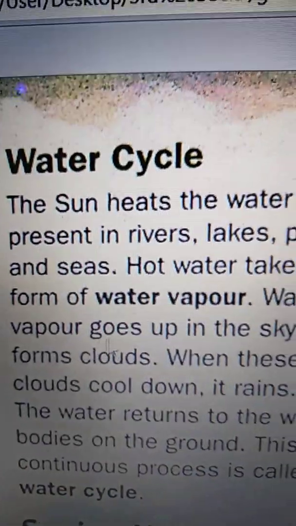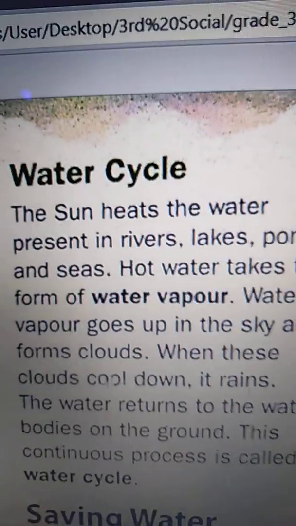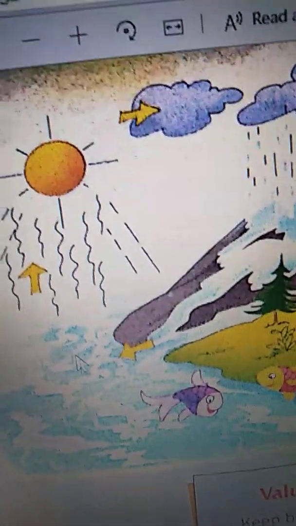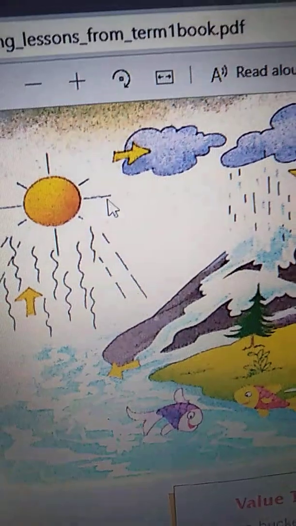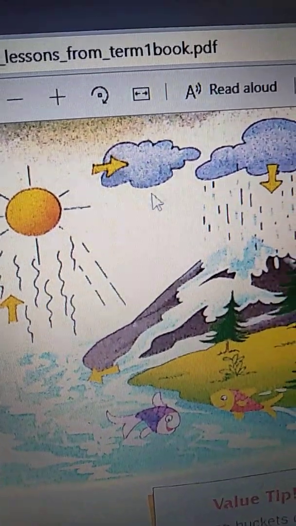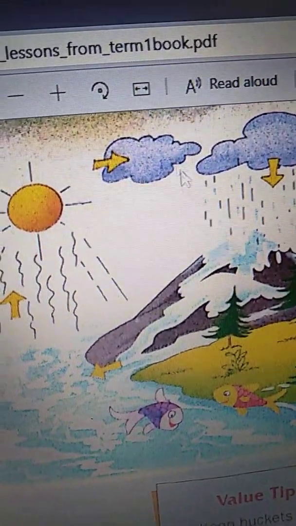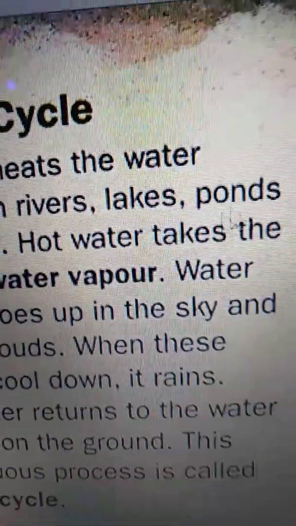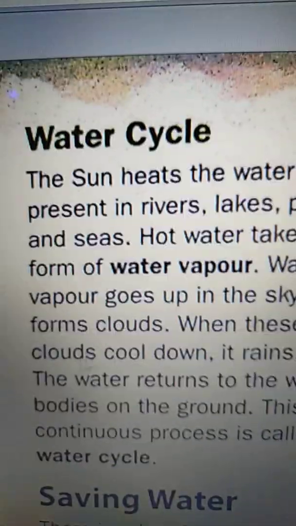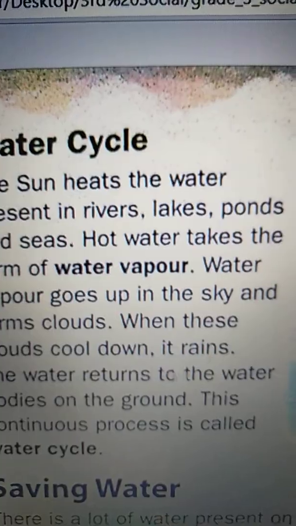Water vapor goes up in the sky and forms clouds. See here, this water vapor goes up in the sky and it forms clouds. When these clouds cool down, it rains.